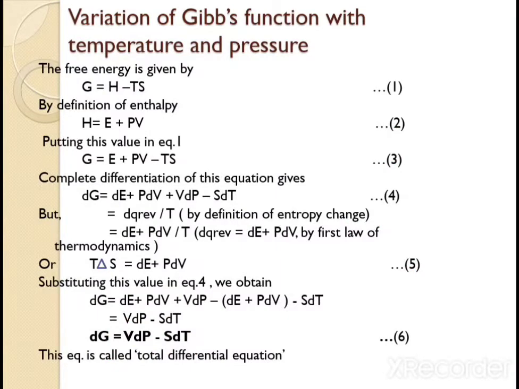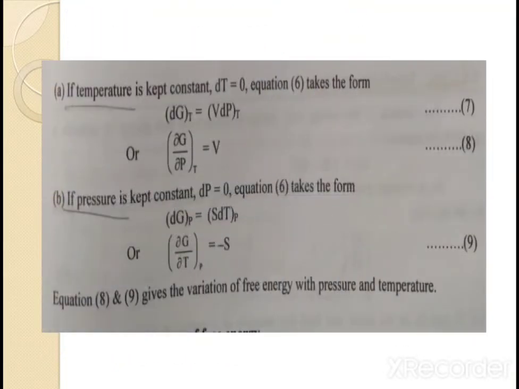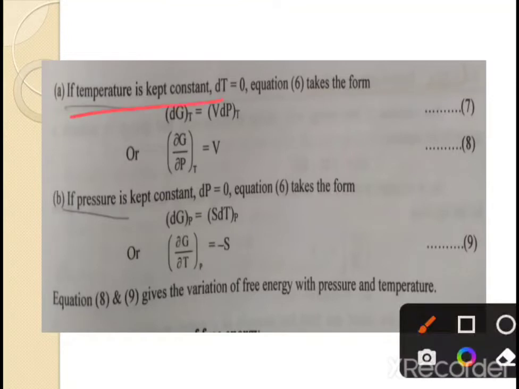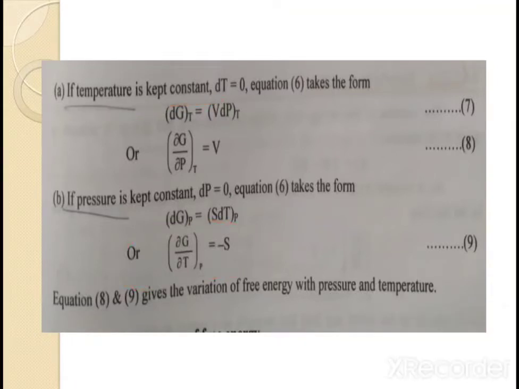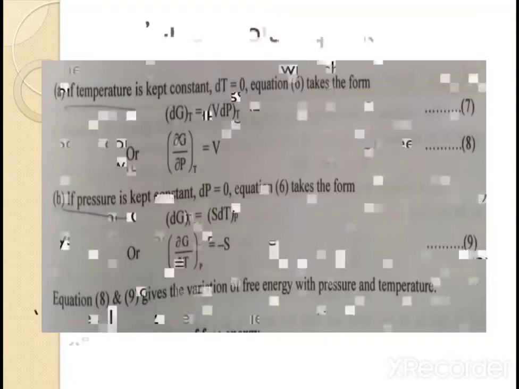So here at constant temperature, dG upon dP is V, and at constant pressure, dG upon dT is minus S. So both these equations give us the variation of Gibbs function with temperature and pressure. Now let's move on to the Gibbs and Helmholtz equation.